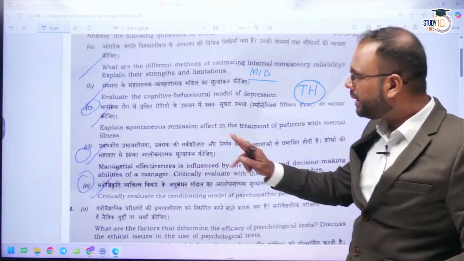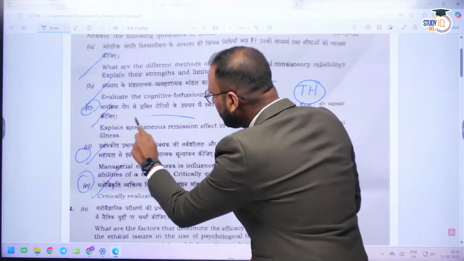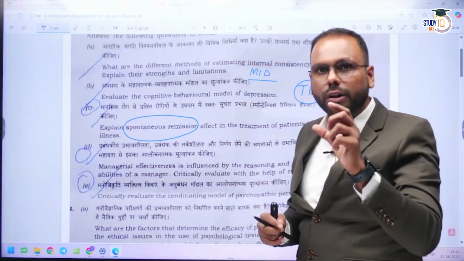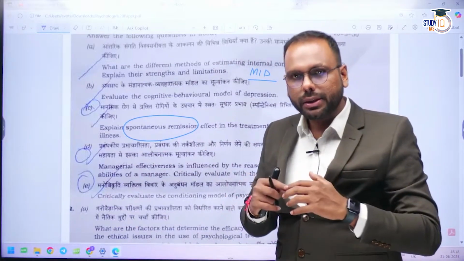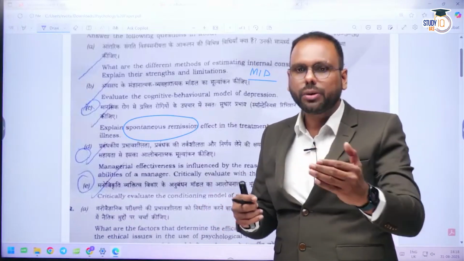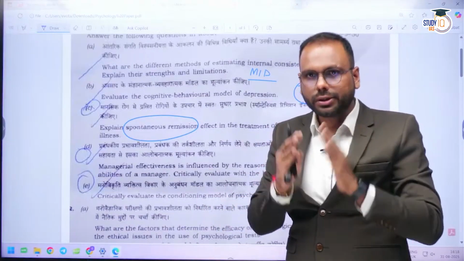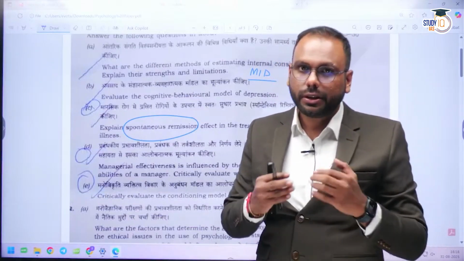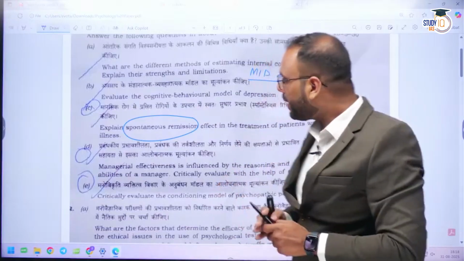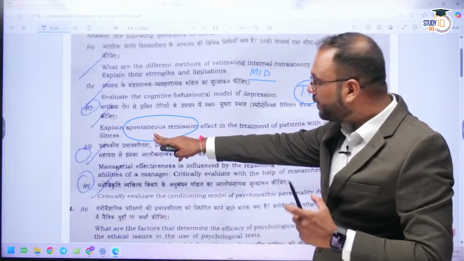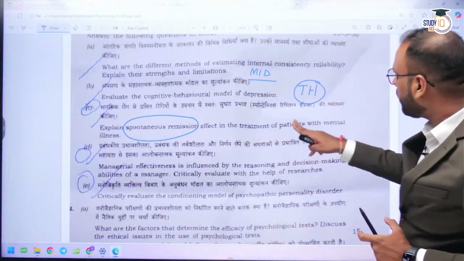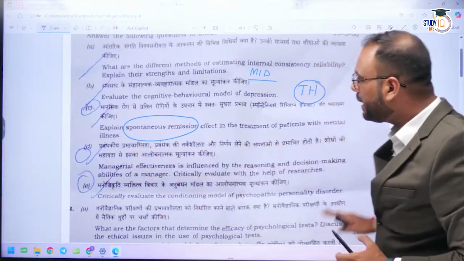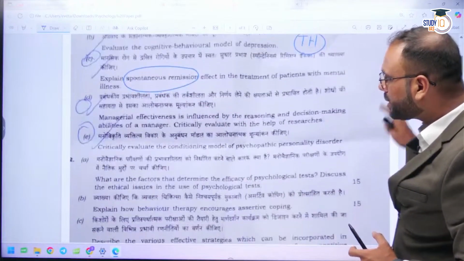We will see some more questions. Experience spontaneous remission, a new bouncer is there. Last year there was a question, revolving door phenomena, which was new to everyone. In the same way, I told you before your paper also that there will be some questions in this paper which will be a bouncer, new to everyone. So they have asked one question and given one word, spontaneous remission effect in the treatment of patients with mental illness. So this is a new question. We will come with a detailed analysis of each and every question also.